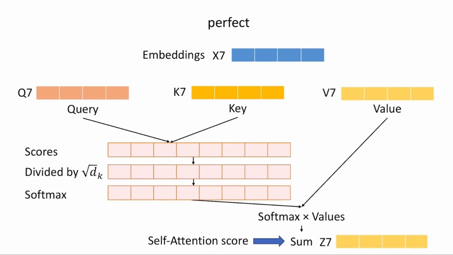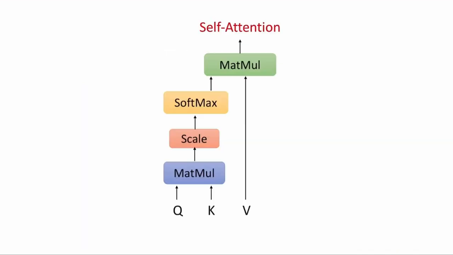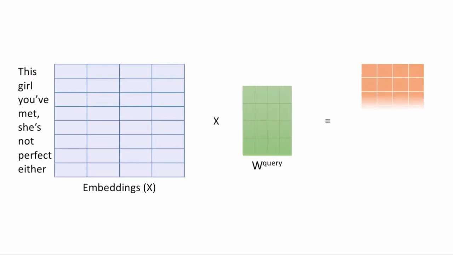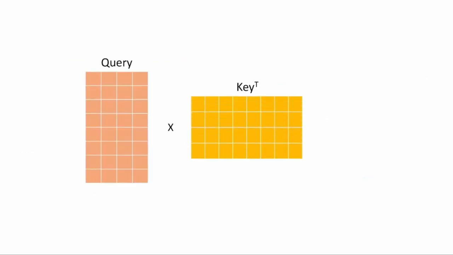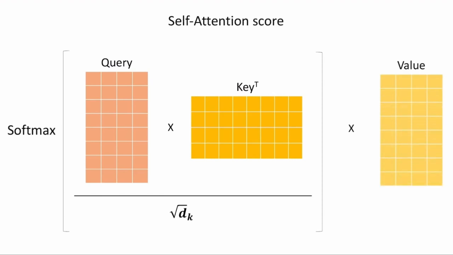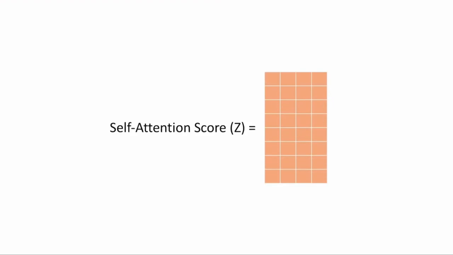Behind the scenes, all these calculations happen simultaneously. The embeddings are multiplied with weight matrices to get query, key, and value matrices. Then the query matrix is multiplied with the key matrix, which is divided by the square root of the dimension and passed through softmax. The output is multiplied with the value matrix to get the final self-attention scores. This is how self-attention score is calculated.